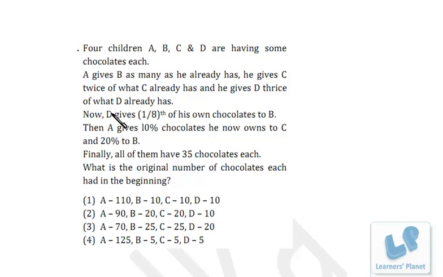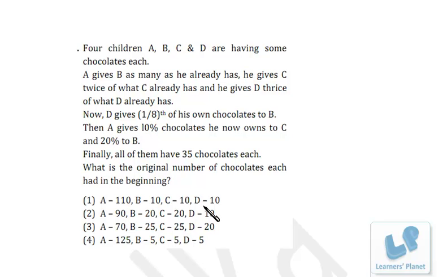Now let's see this question. Here, 4 children A, B, C, D are having some chocolates, and this is the story. Finally, all of them are having 35 chocolates each. What is the original number of chocolates each of them had in the beginning? And the best part of this question is there is no none of this option; the final answer is given in the options. That means whatever the number of chocolates each one is having in the beginning, it's also given. Right? Now we have to find out which one of them is correct. So suppose we take the first option, maybe it is correct, maybe not correct, but actually we'll be getting some clue out of that. Right?